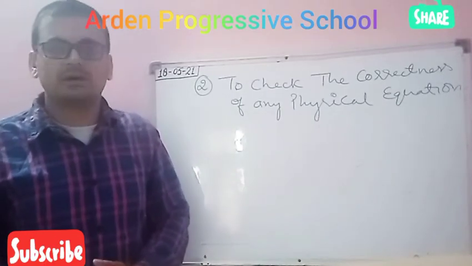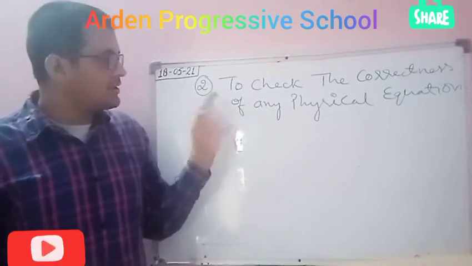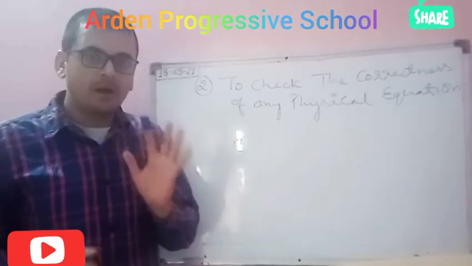This is the second application of dimensional analysis, and I have already told you, the second application of dimensional analysis is the same as the principle of homogeneity.